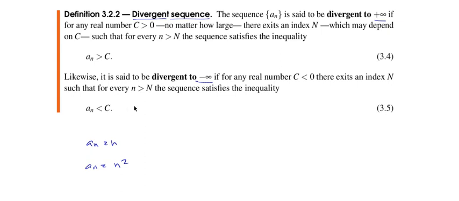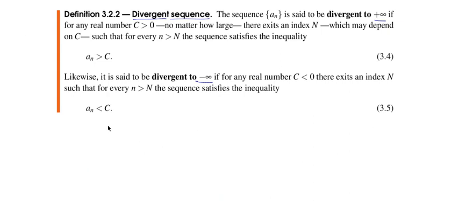Okay? And yes, I forgot to say that when we have the limit of a sequence, so we have a sequence a sub n that goes to a as n goes to infinity, we write it like this: the limit when n goes to infinity of a sub n is a. Okay? Well, when a sequence is divergent, we say that the limit when n goes to infinity of a sub n is plus infinity or minus infinity, if that's the case. Okay? Okay, so now let's see some examples.